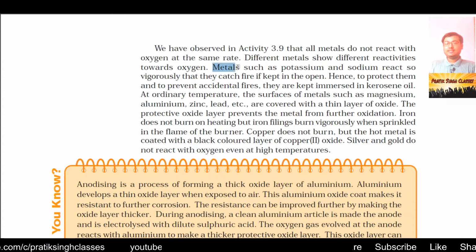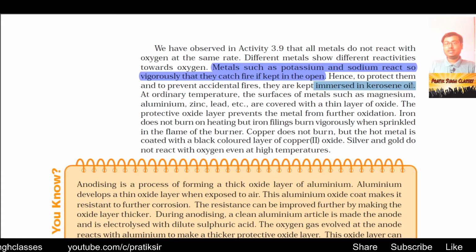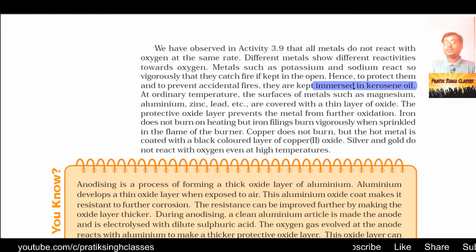Metals such as potassium and sodium react so vigorously that they catch fire once they come in contact with oxygen in any form. To protect them from catching fire, we have to keep them immersed in kerosene oil. Kerosene oil is a hydrocarbon and it doesn't contain oxygen. That is why inside kerosene, they don't catch fire.